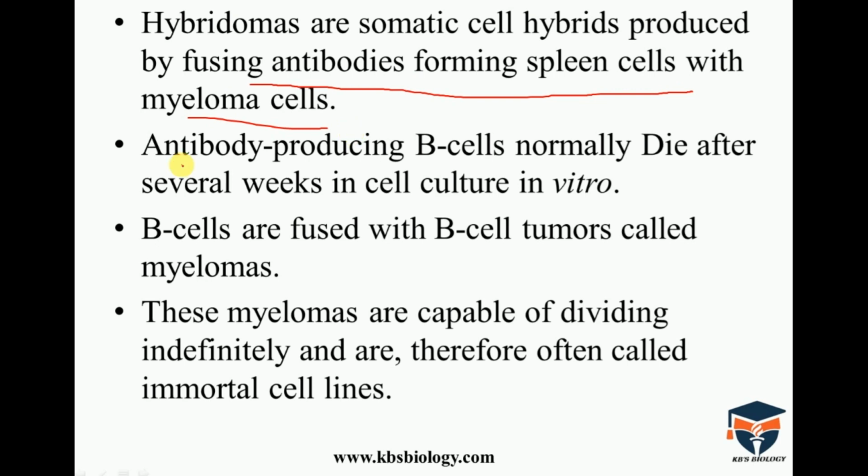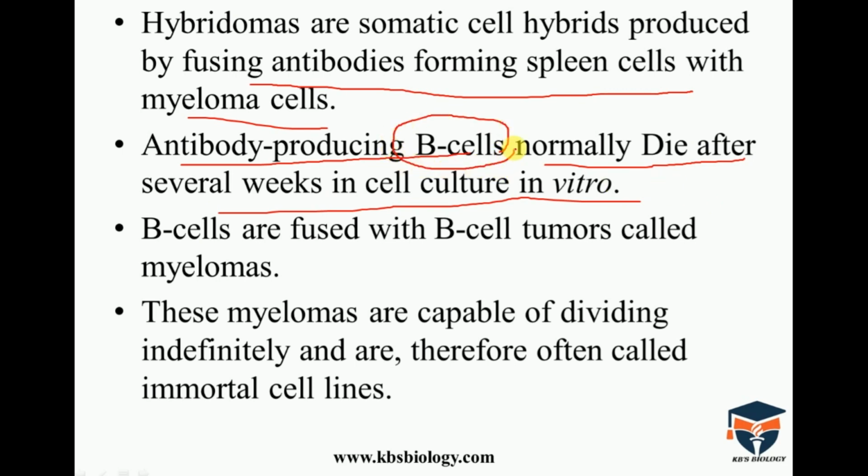The antibody-producing B cells normally die after several weeks in cell culture in vitro. They do not survive for a long time. They can die after some weeks.